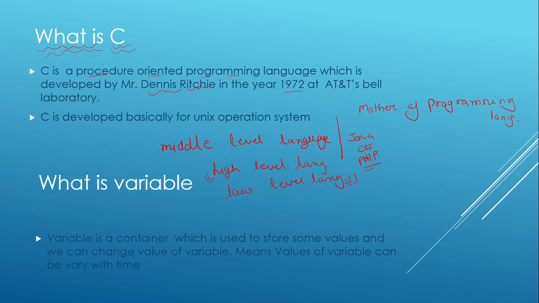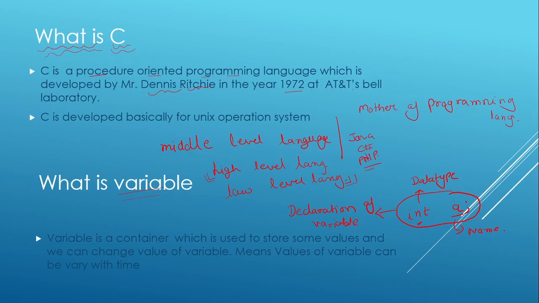Now the second question is what is a variable? We declare variables like this. This statement will create a variable with the name A and of data type int. Here int is the data type of the variable, where A is the name of the variable. And this particular thing is called the declaration of a variable.